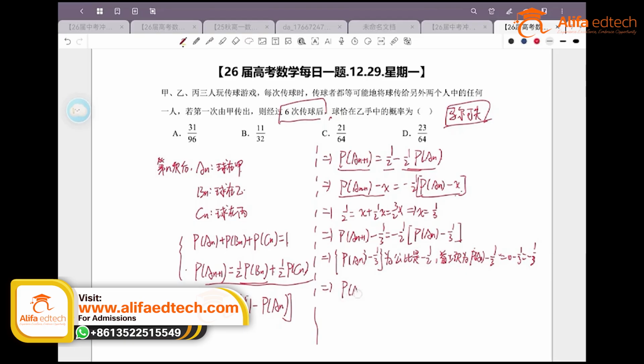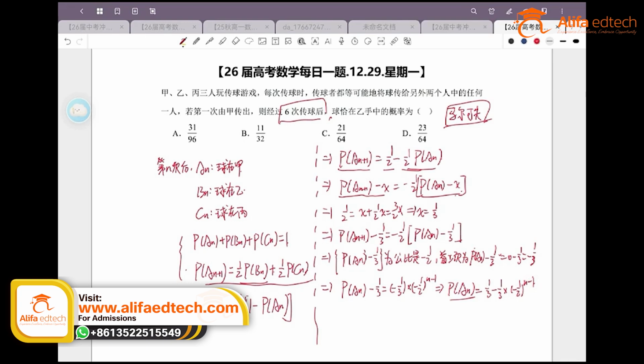So it should be a geometric sequence with the first term negative 1/3 and common ratio negative 1/2. So we have p a sub n minus 1/3 equals negative 1/3 multiplied by negative 1/2 to the power of n minus 1. Therefore p a sub n is equal to 1/3 minus 1/3 times negative 1/2 to the power of n minus 1. But what we ultimately need to find is the probability of the ball being in B's hand.